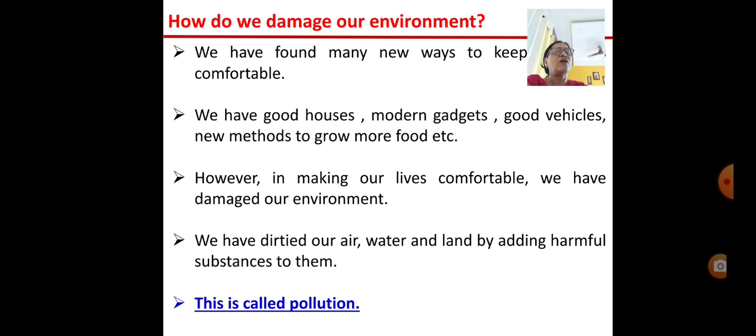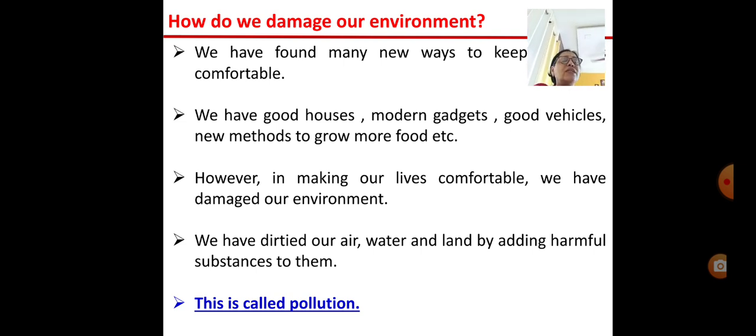We have also found many new ways to keep ourselves comfortable, right? We have got good houses, modern gadgets, good vehicles, new methods to grow more food. All these things we have got from the environment. But children, in making our life comfortable, what we have done, we have damaged the environment.